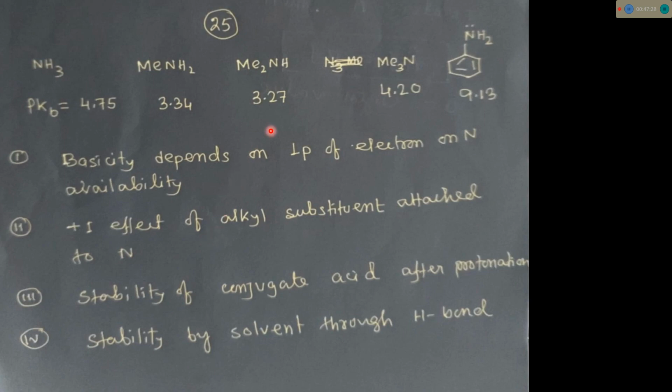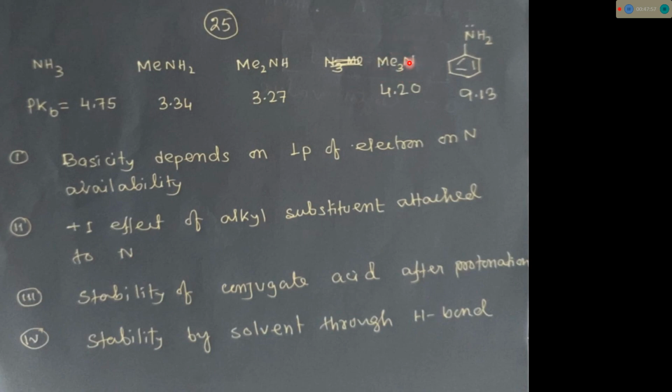If we consider aqueous solution of these bases, then there is protonation and nitrogen contains a plus charge. If there are more R groups, means more electron donating by plus I effect, stability is more. So in that case also, since this protonated version of triethylamine is more stable, the conjugate acid is more stable, that's why we can say the base is more basic.